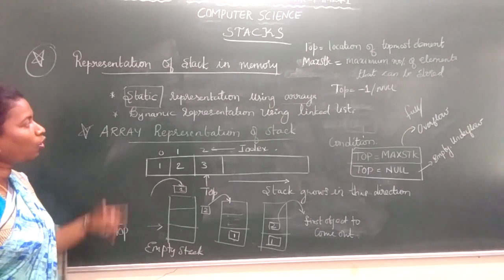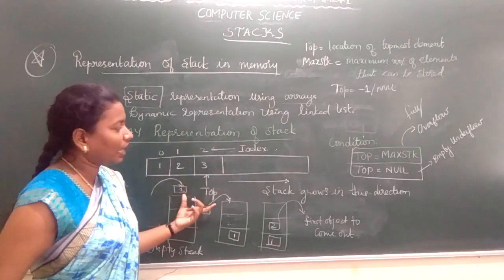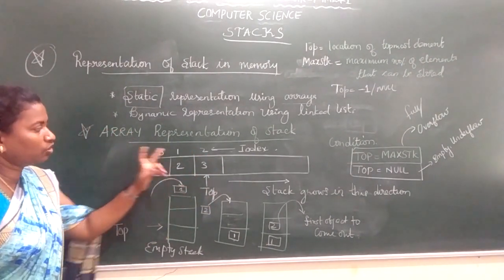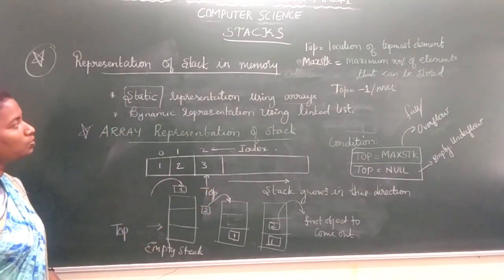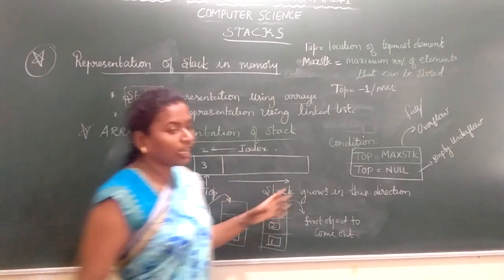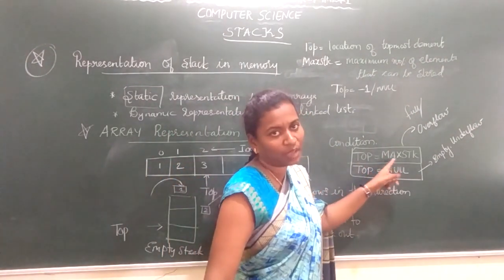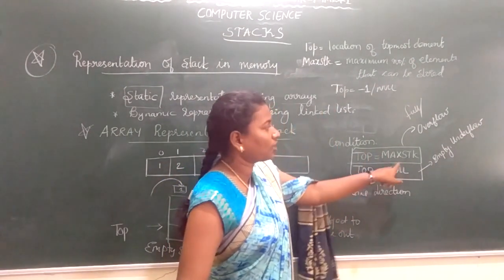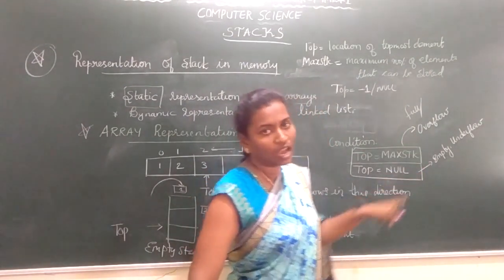So, I spoke about the first type: how to implement the stack by using arrays. I repeat, we have used a one-dimensional array. This is your index, this is your stack elements. When you speak about the implementation of stack using an array, you need to talk about two conditions: whether top has reached the maximum stack size, or top is equal to null. If top is equal to max top, it is overflow. If top is equal to null, it is empty, or underflow.